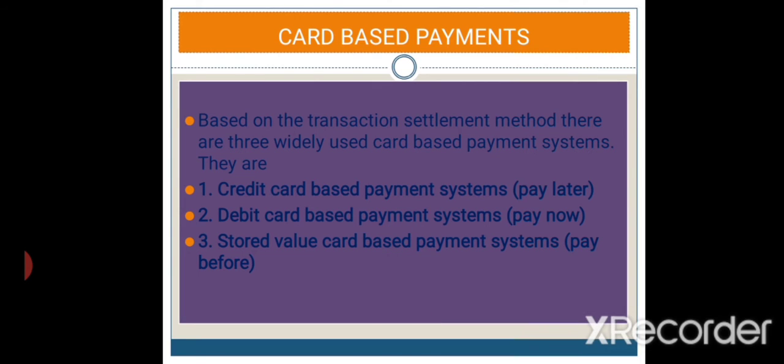Based on the transaction settlement, we can classify them into three types: credit card based payment system, debit card based payment system, and stored value card based payment system. Credit card means we can pay later, debit card means we can pay now, and stored value card means we can pay before.